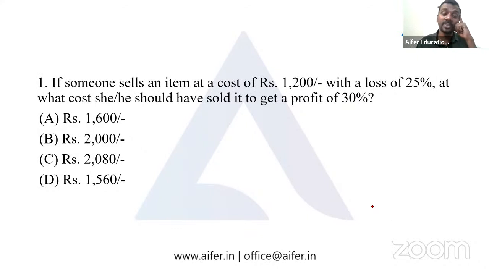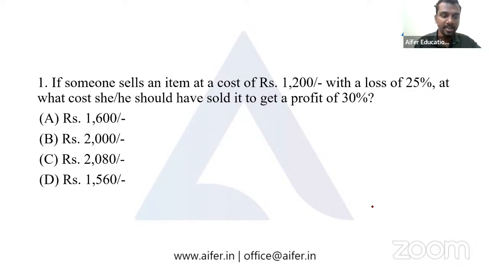The question is, if someone sells an item at a cost of rupees 1200 with a loss of 25%, at what cost should she or he have sold it to get a profit of 30%? I hope the question is clear. It is given that someone sells an item at 1200, and when he sold that item at 1200, he has a loss of 25%. At what price should she or he sell it to get a profit of 30%?